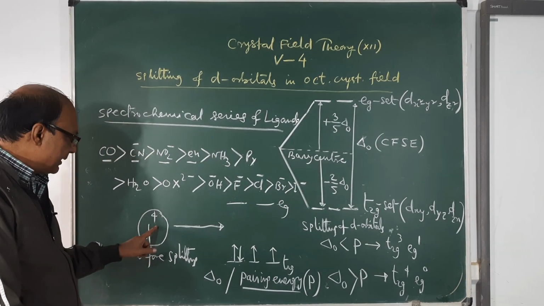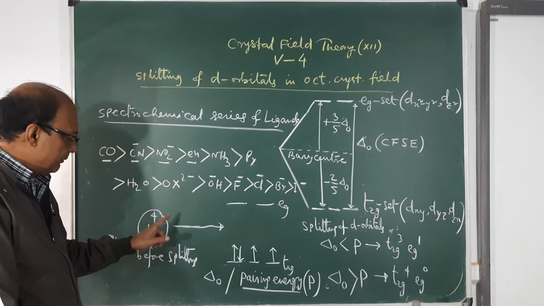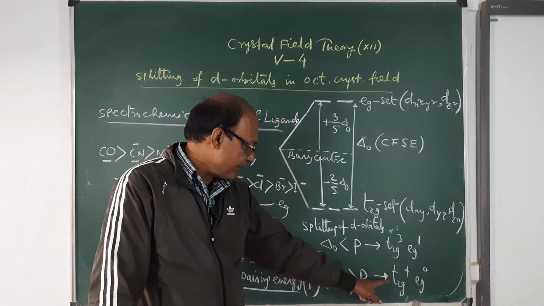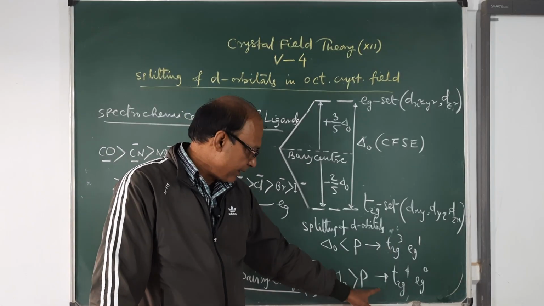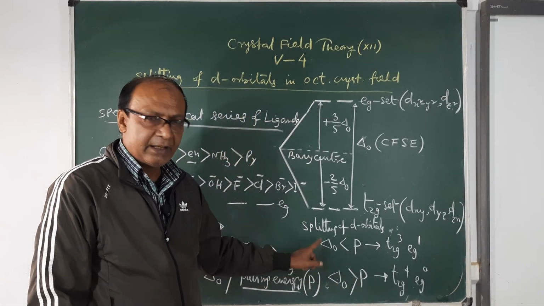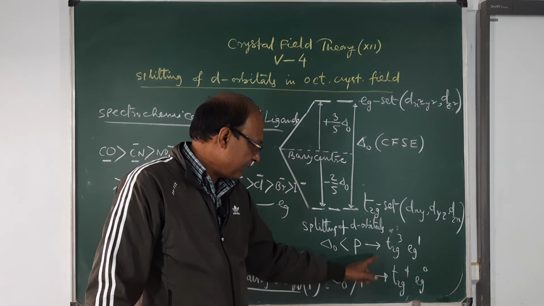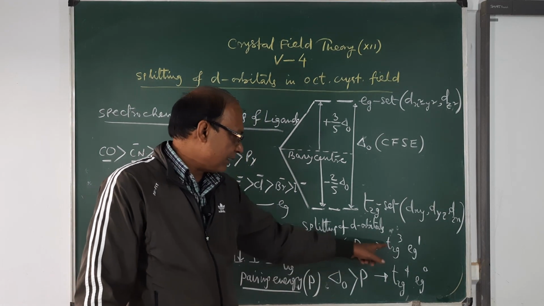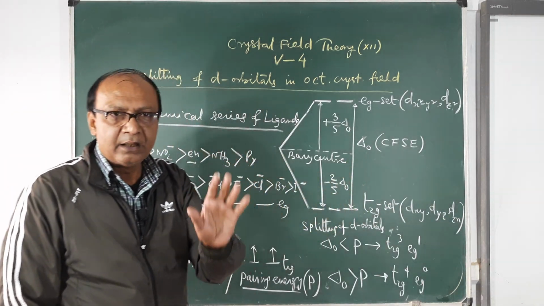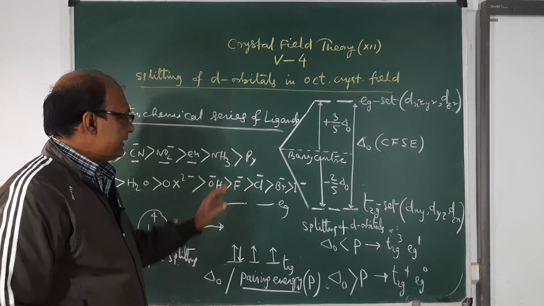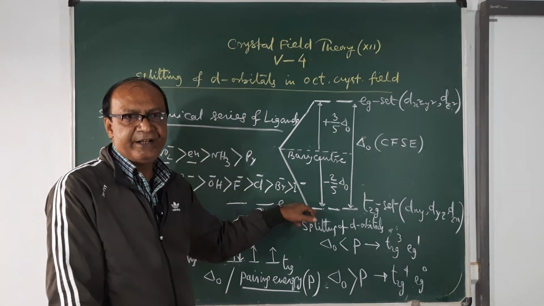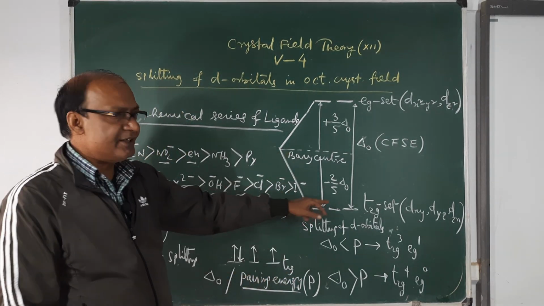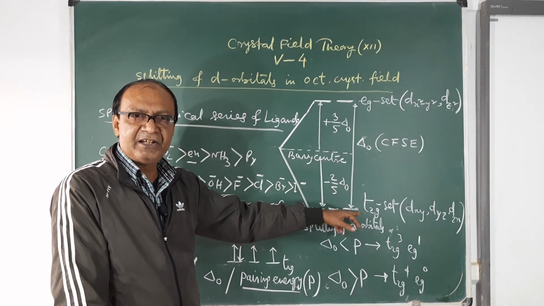Considering D4, the metal ion has 4 electrons in the d orbital before splitting. So after splitting, the configuration will be either this or this, depending upon the conditions. If the condition given is this one, you will write this configuration. If the condition given is this one, you will write this configuration. Now one more point here. In case of D1, there is no need of any condition. D1 means T2G1, D2 means T2G2, D3 means T2G3.